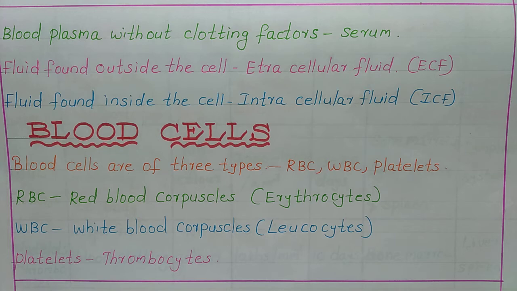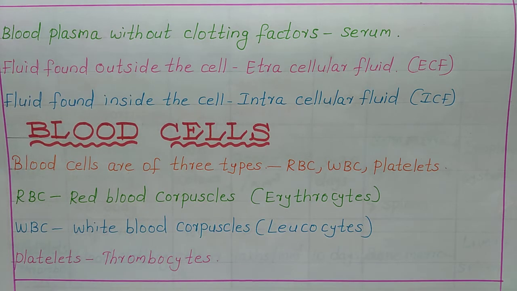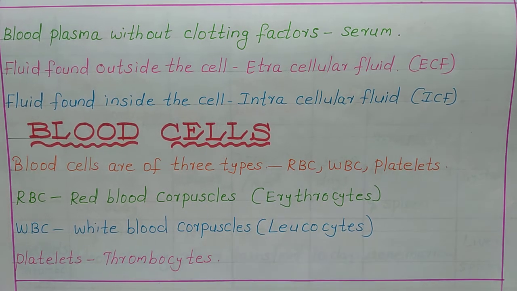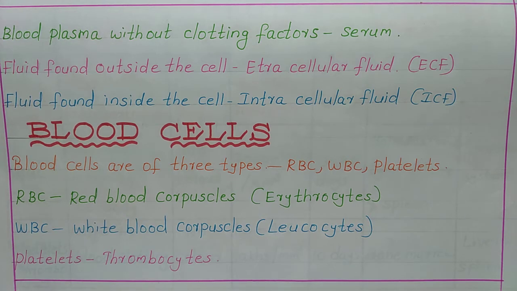Now let's see about the blood cells. Blood cells are of three types, RBC, WBC and platelets. RBC is nothing but red blood corpuscles. The other name of RBC is erythrocytes because the term erythro means red. RBC is red in color, that's why it got that name erythrocytes.